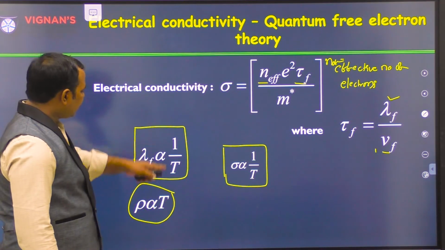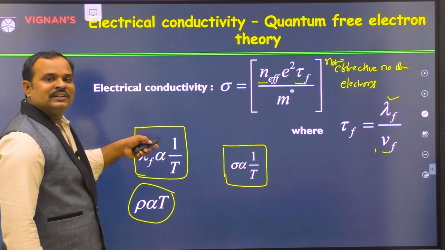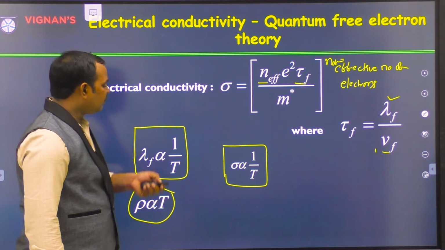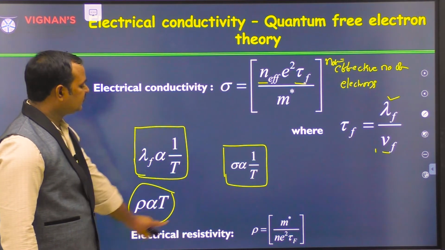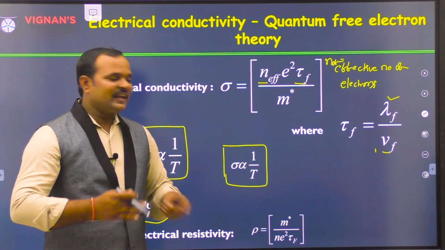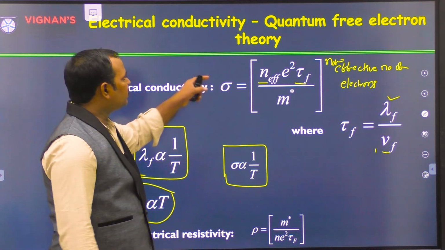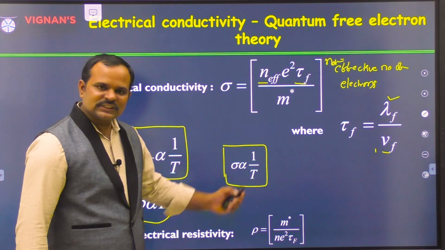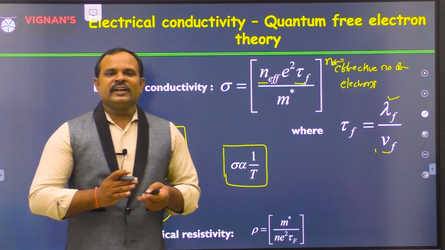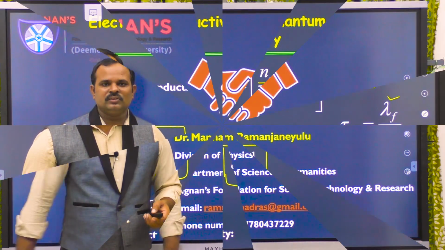So now we can write the temperature dependence of the resistivity, which is m star by n e square tau F. That means it can explain the temperature dependence of electrical conductivity by using quantum free electron theory. It could successfully explain. So this is how the quantum free electron theory successfully explains electrical conductivity and specific heat. Thank you so much.